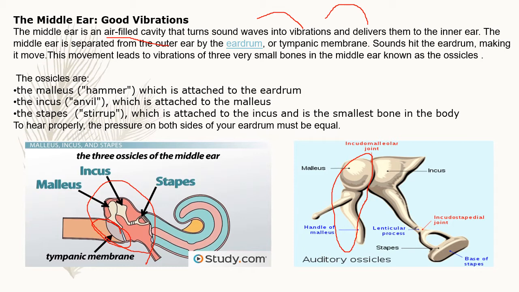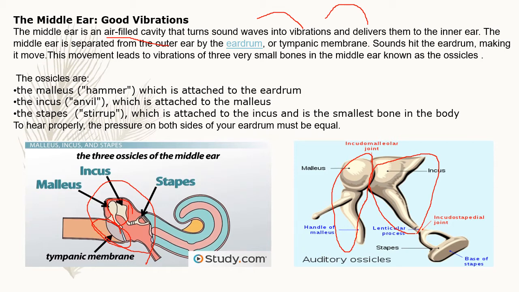The second bone is the incus. See here, this is the incus. Here you can observe the incus, children. So incus is also known as anvil. Malleus is also known as hammer. This incus is attached to the malleus.